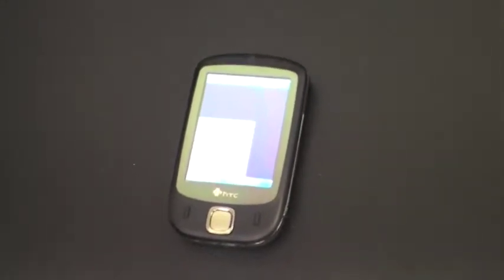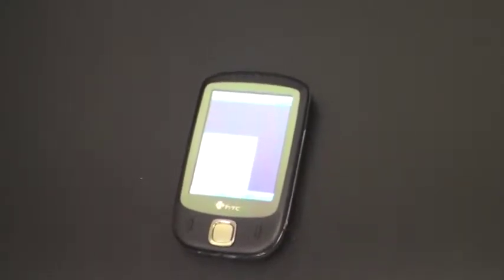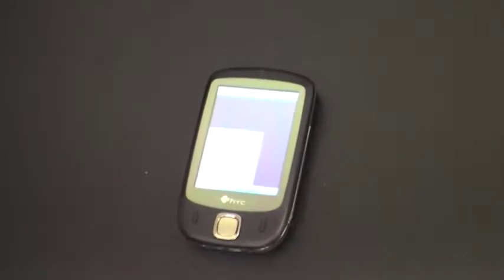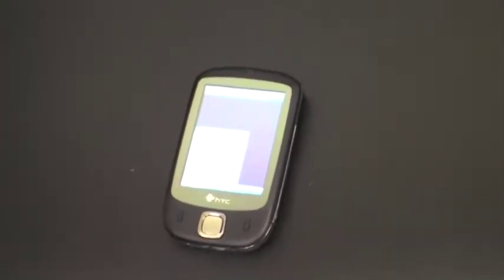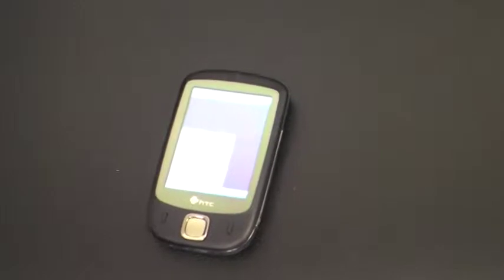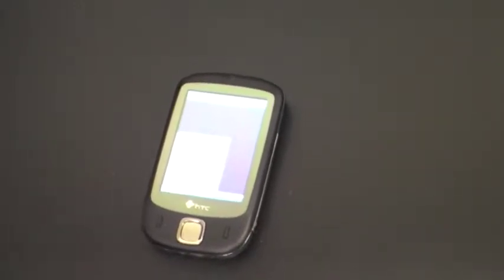So let me introduce the HTC spec. The HTC Touch uses the TI OMAP A50, and it's ARM9 based. It's only 200 megahertz, and it has an 8 KB data cache and a 16 KB instruction cache, and is based on Windows Mobile 6.0. Our codec running on the HTC Touch is MP4 exclusive. We can get performance around 44 frames per second.